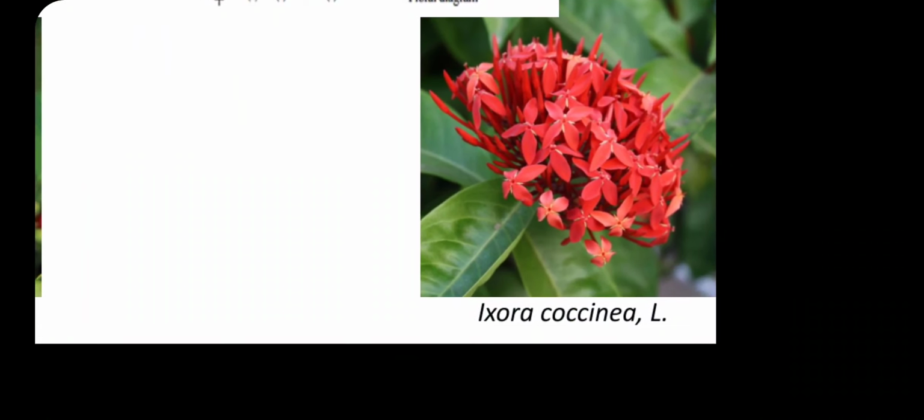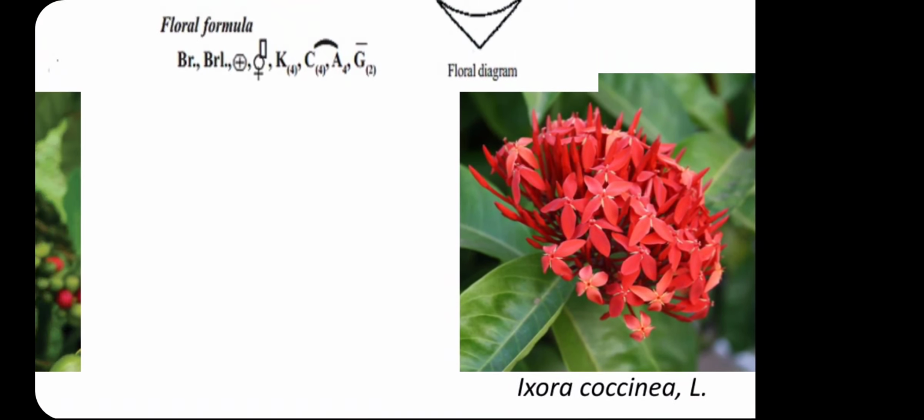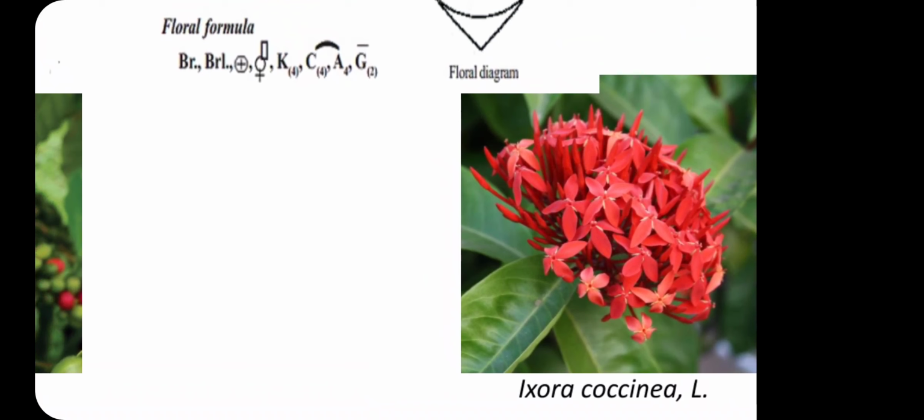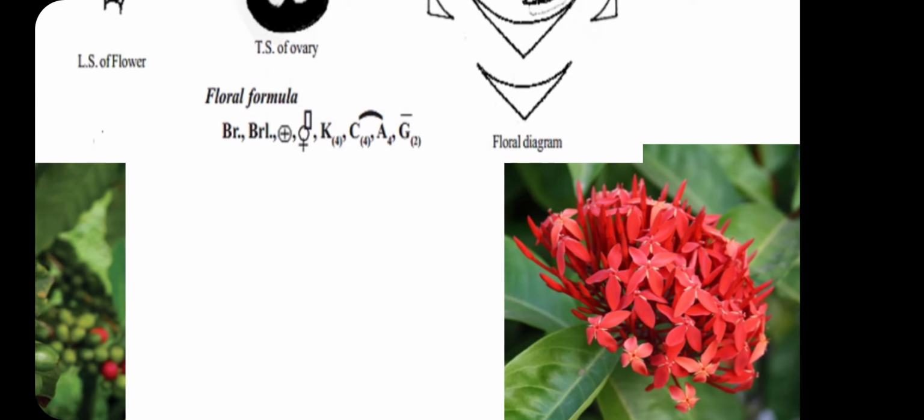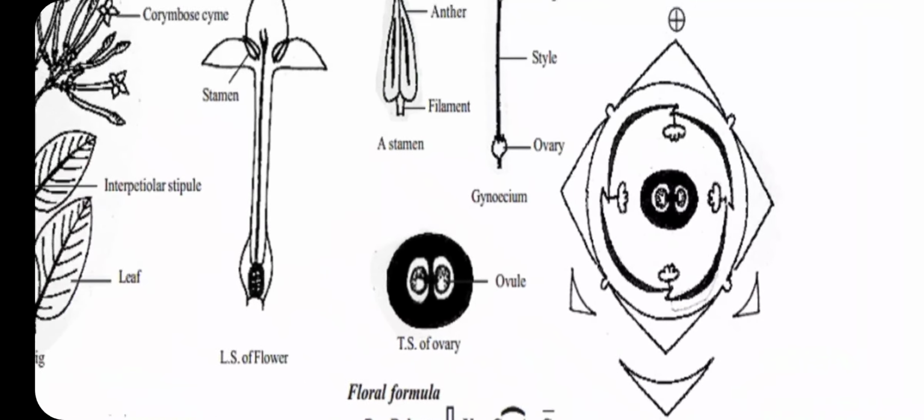Then this is a very beautiful flower of Ixora coccinea. This is a very common plant grown in the garden for its beautiful flower. These are two examples, pictures of the flowers.